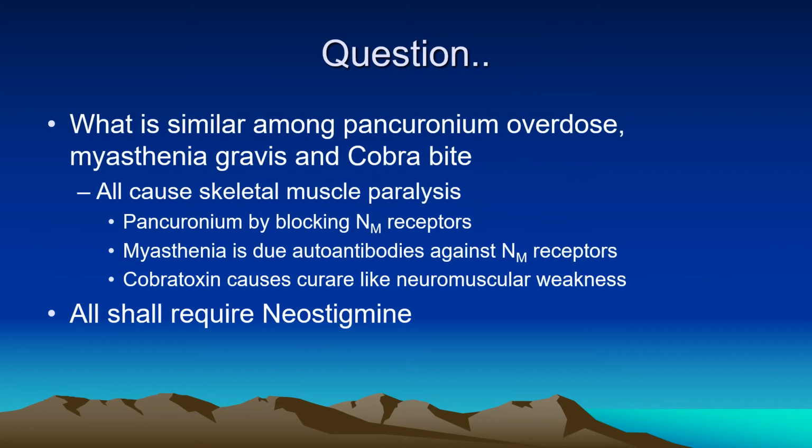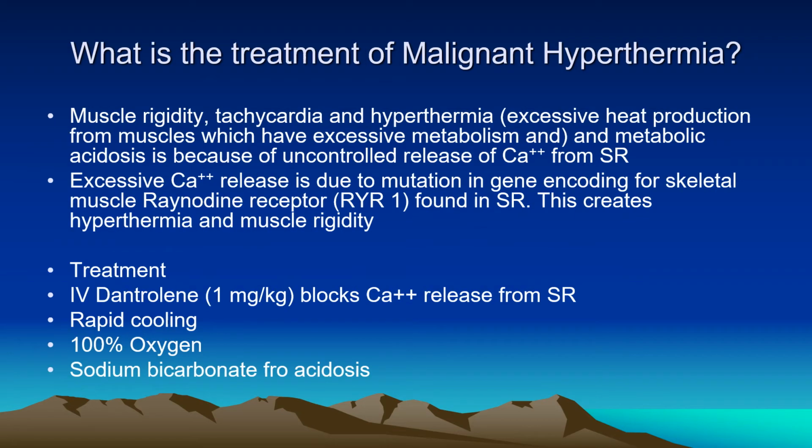What is similar among these three conditions? Pancuronium overdose, myasthenia gravis, and cobra bite. There is something similar, and that similarity is skeletal muscle paralysis. Pancuronium by blocking NM receptors, myasthenia by autoantibodies against NM receptors, and cobra toxin by neuromuscular blockade. And all shall require neostigmine for reversal. That is common among these three conditions.